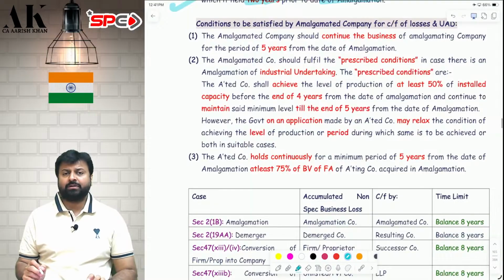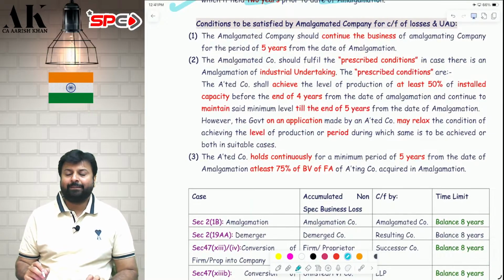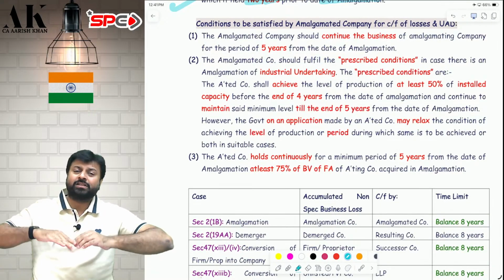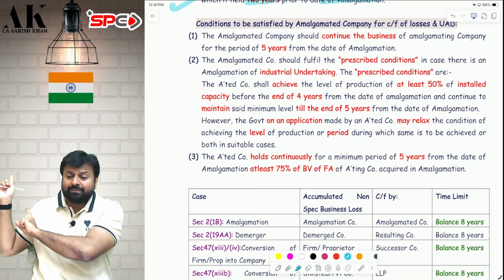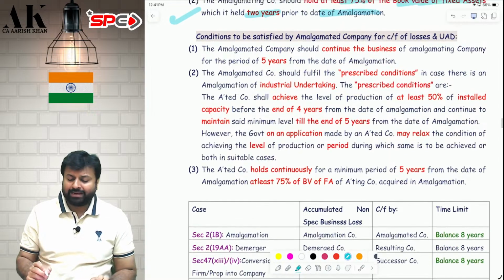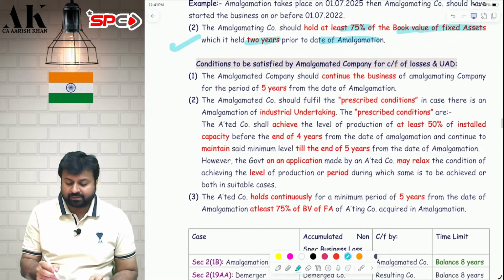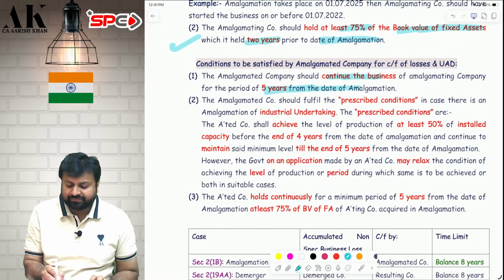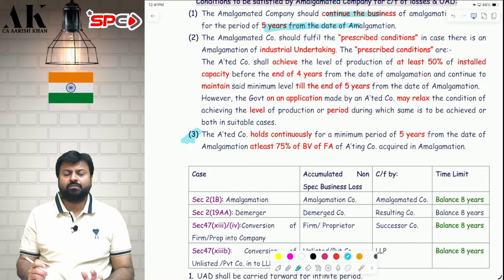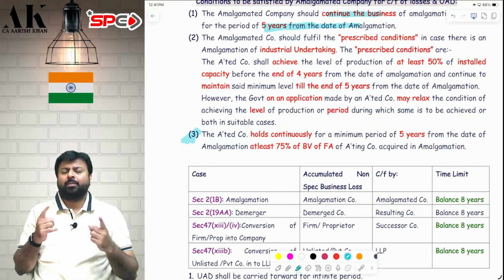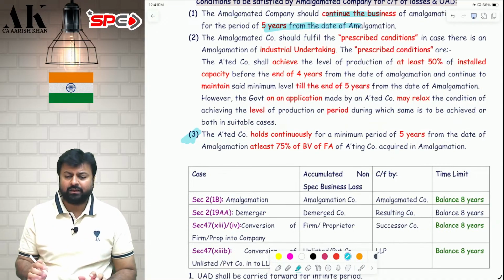Now you have to fulfill some conditions for amalgamated company. Amalgamated company conditions are future conditions. Amalgamating company conditions are past conditions. Now, amalgamated company has to fulfill 3 conditions. First, the business should be continued for at least 5 years. Second, whatever assets they have received. Point number 3 I am saying first. Then I will come to point number 2. Point number 2 is not applicable for everyone. Point number 2 is only applicable to industrial undertaking.